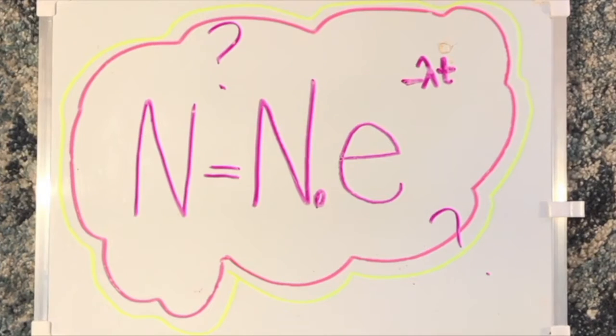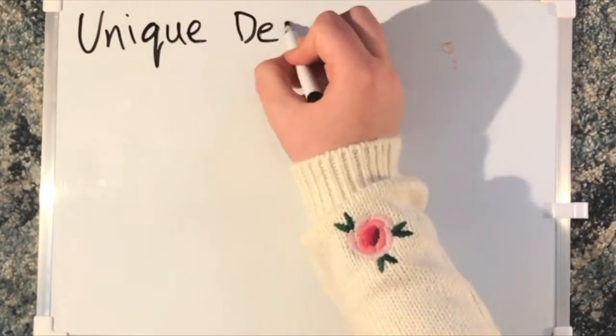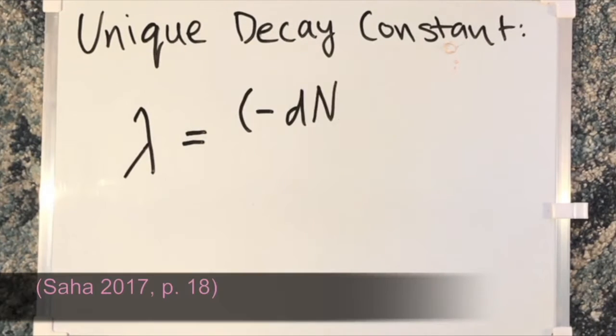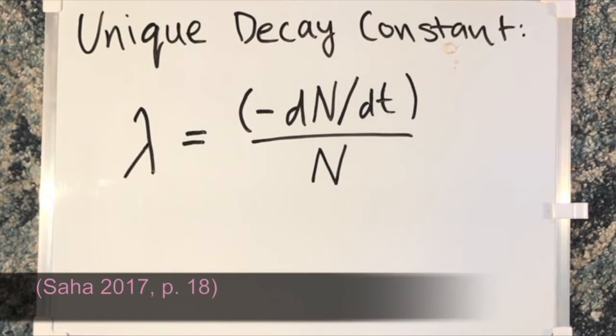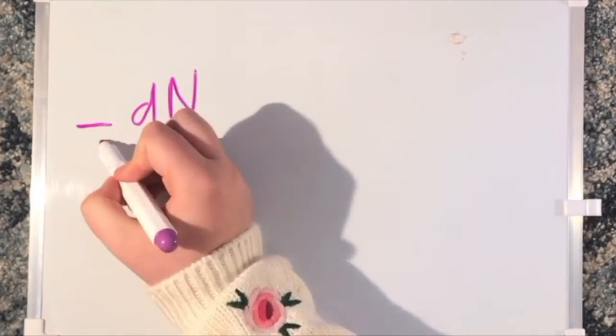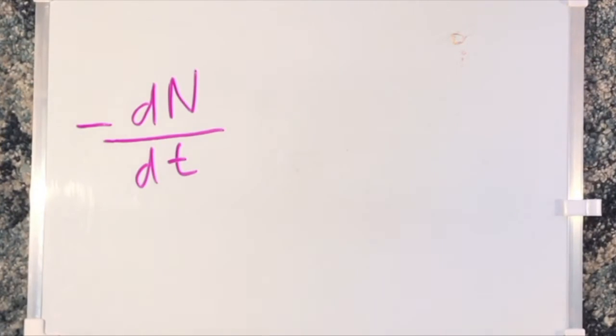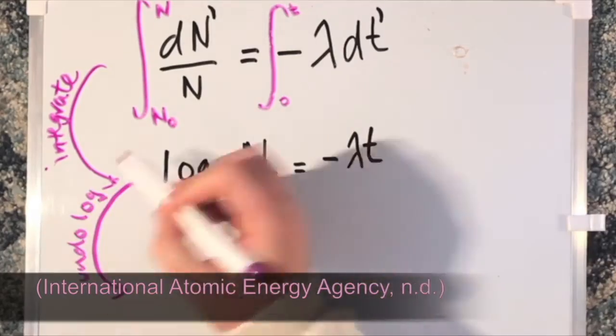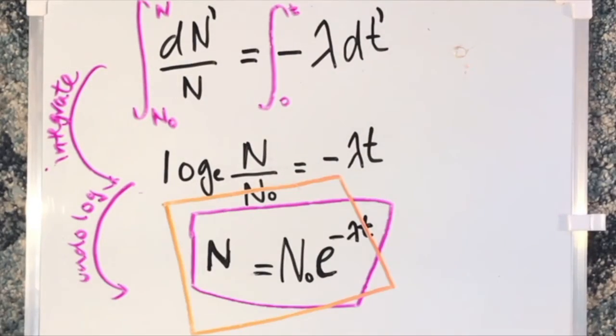But how was this equation formed? Using statistical analysis of the probability of radioactive decay, it was found that each radioisotope has a unique decay constant, which is the probability of decay for each nucleus. Rearranging this, we find that at a given time, the disintegration rate of a radioactive isotope is equal to lambda n. Integration of this differential equation gives us the more easily manipulated form.